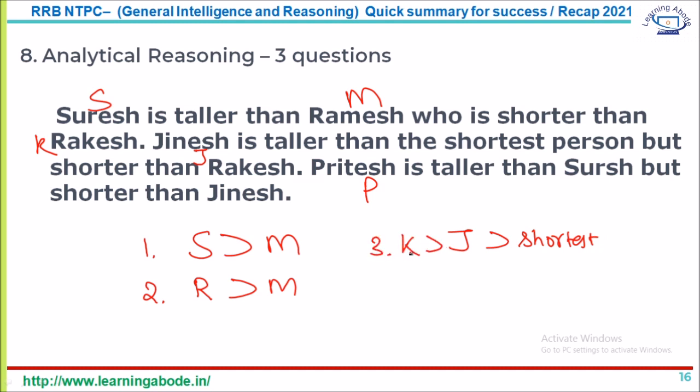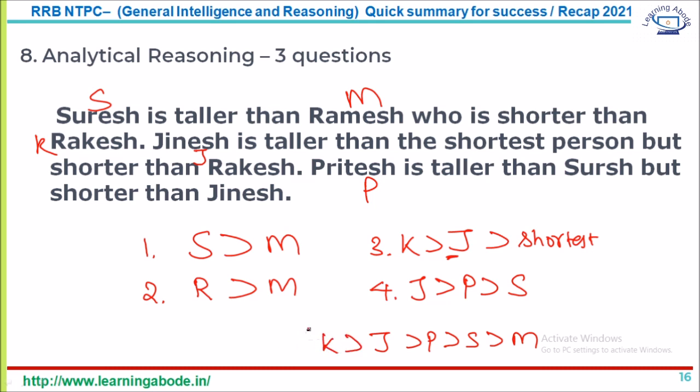So this I'll take as the third statement. Now Pritesh is taller than Suresh, but shorter than Jinesh. So I have 4 statements. Now let me put this together. I have a sequence here J, P, and S, and we know S is taller than M. And we know from the second statement that K is taller than J.